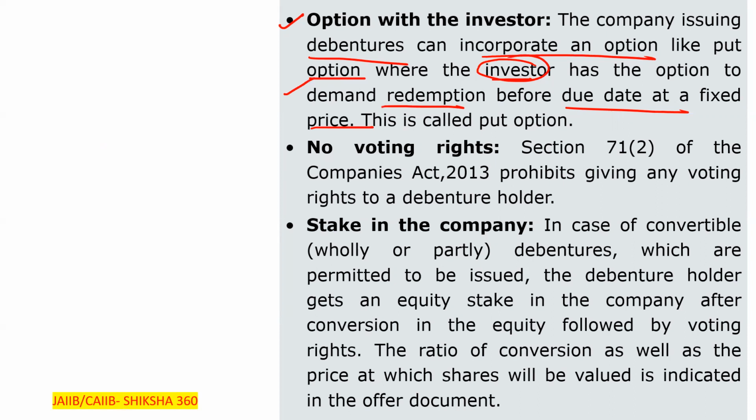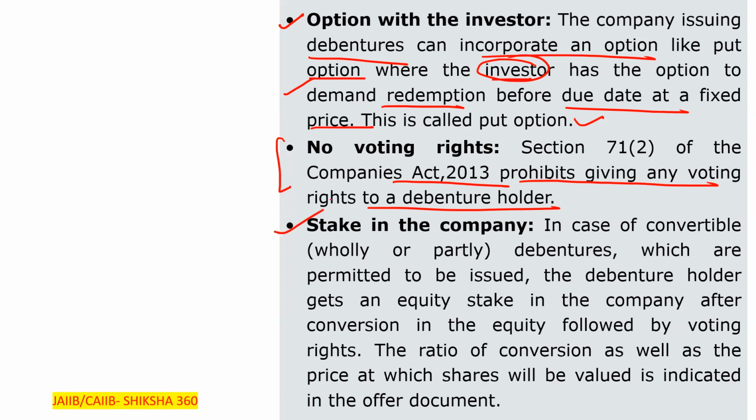Next one is no voting rights. Section 71 subsection 2 of the Companies Act 2013 prohibits giving any voting rights to a debenture holder. As per section 71 subsection 2 of the Companies Act 2013, it prohibits any company from giving any voting rights to the debenture holders.